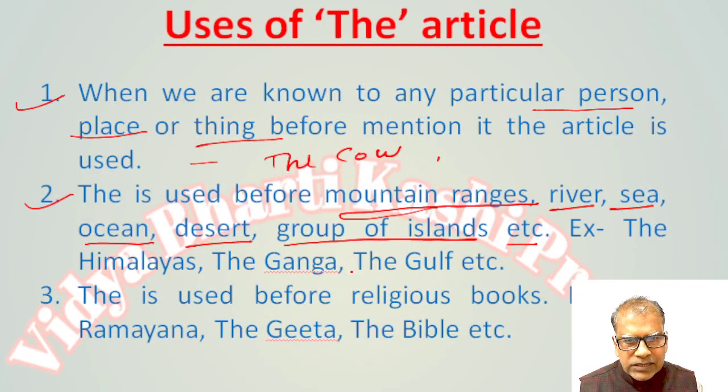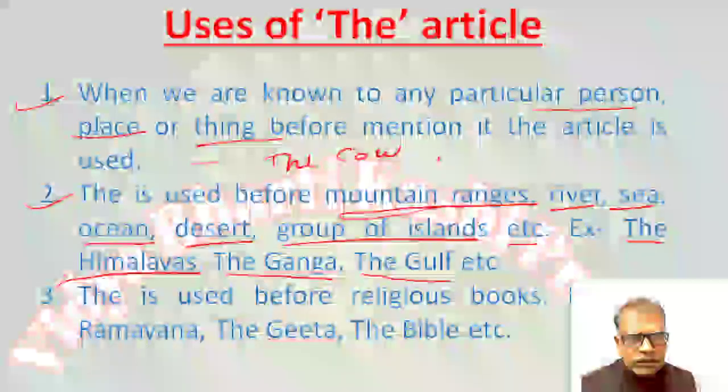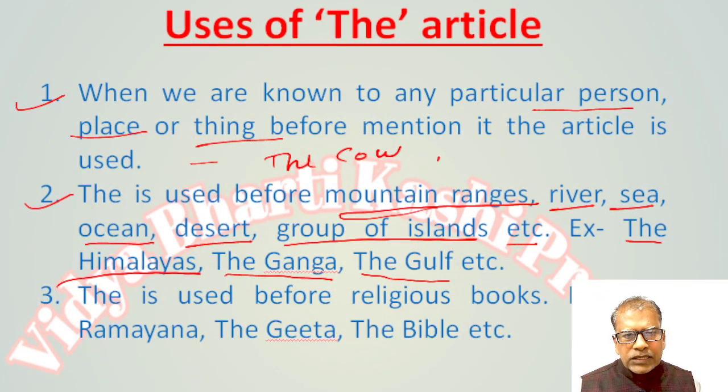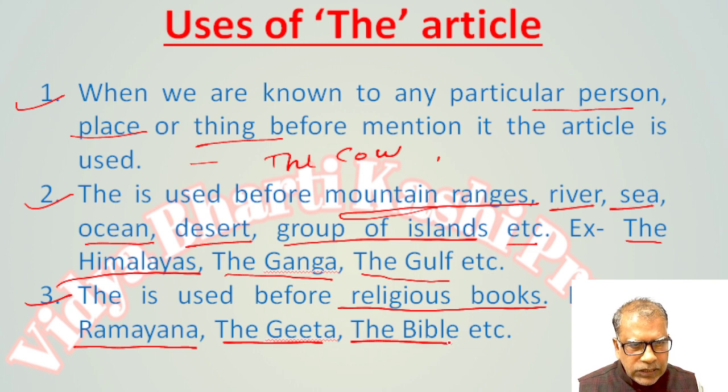For example, the Himalayas. Himalayas is a mountain range, so we use the article "the" before this word. The Ganga. Ganga is the name of a river, so we use "the" before this word: the Ganga, the Yamuna, etc. The Gulf. Before Gulf the article "the" is used. "The" is also used before religious books. Example, the Ramayana, the Gita, the Bible. These are religious books, so we use the article "the" before these words.